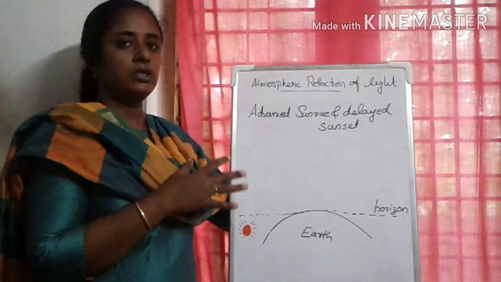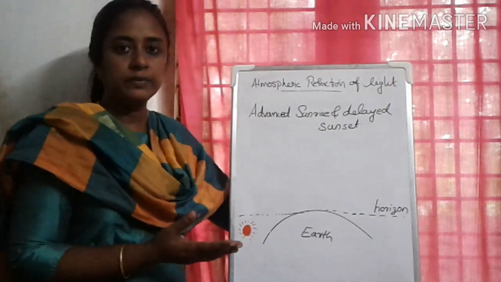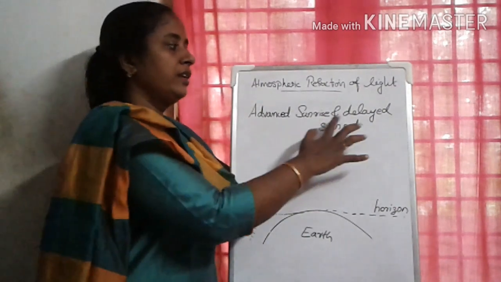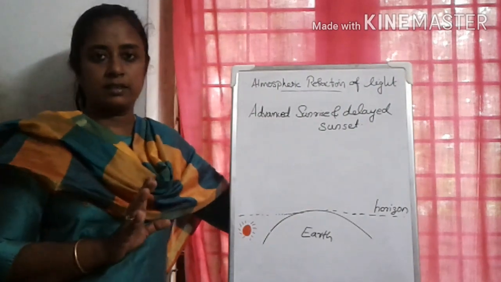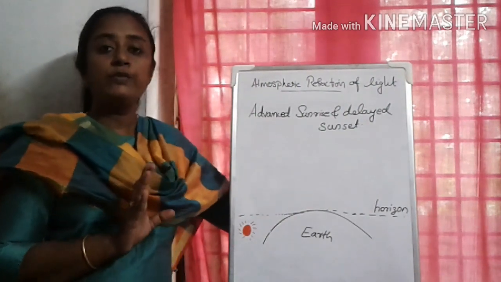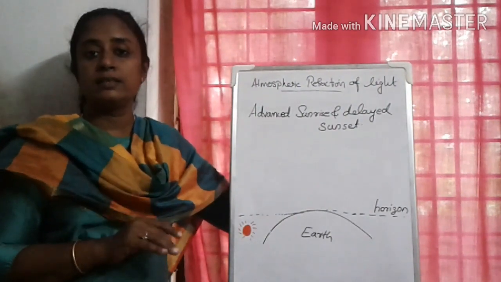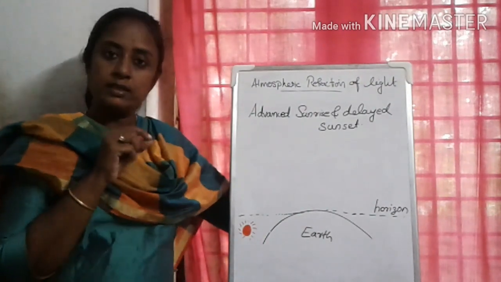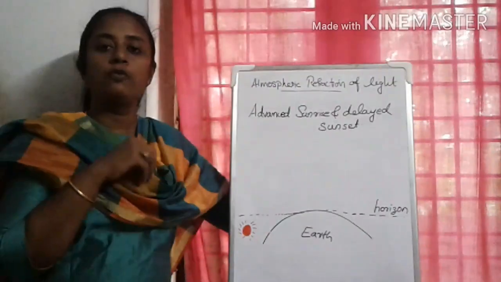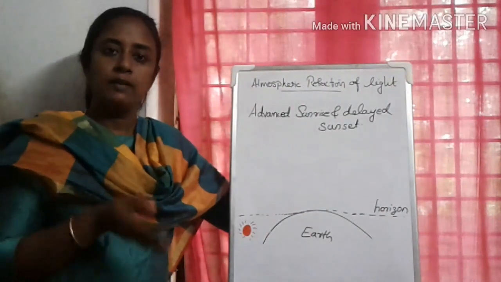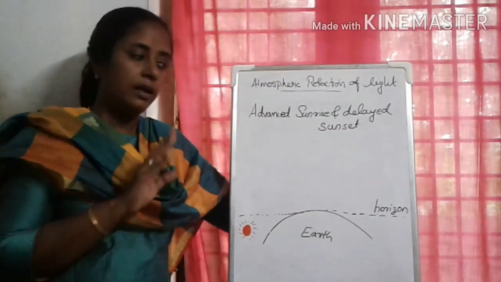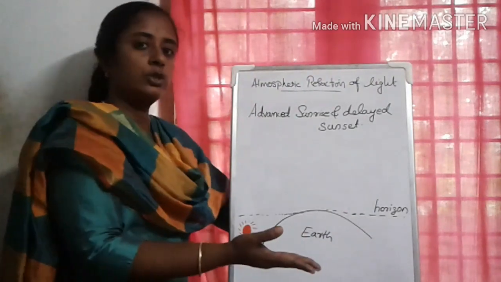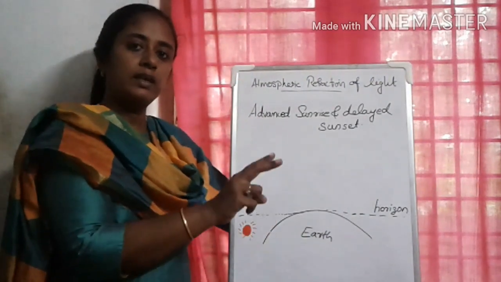Atmospheric refraction can be used to explain advanced sunrise and delayed sunset. What is that? Advanced sunrise and delayed sunset. That means 2 minutes before the actual sunrise, we can see the sun, and 2 minutes after the actual sunset, we can see the sun.